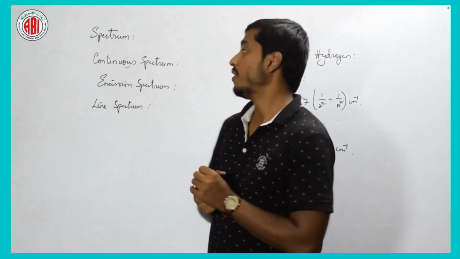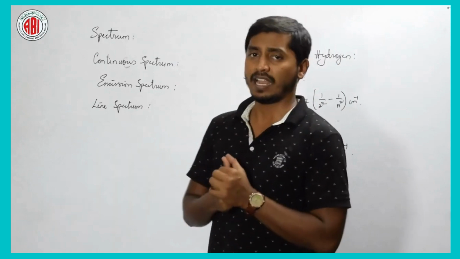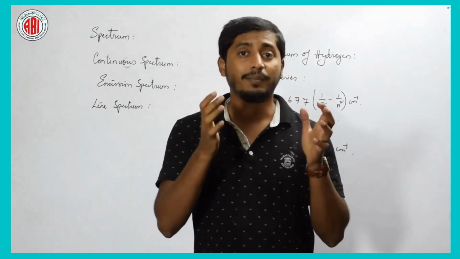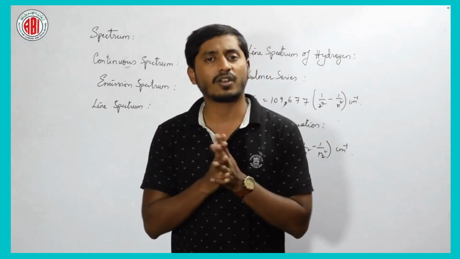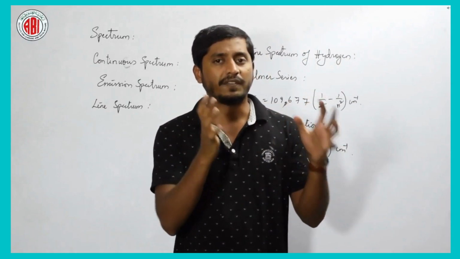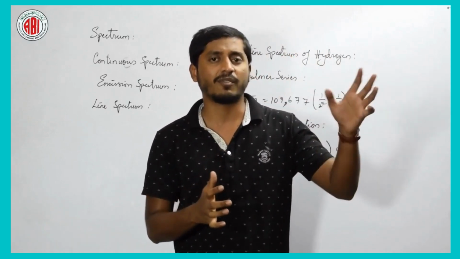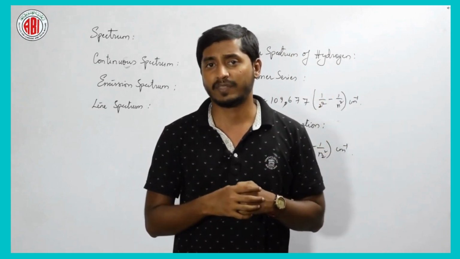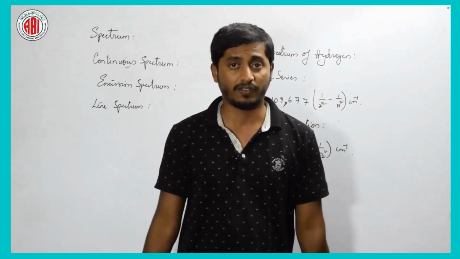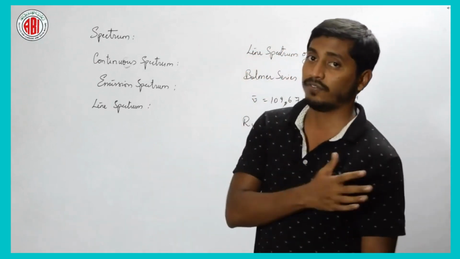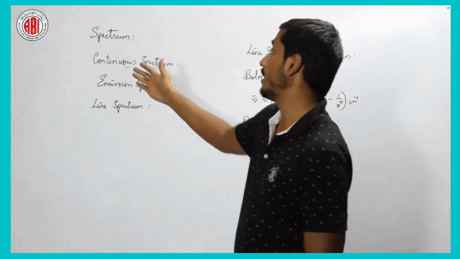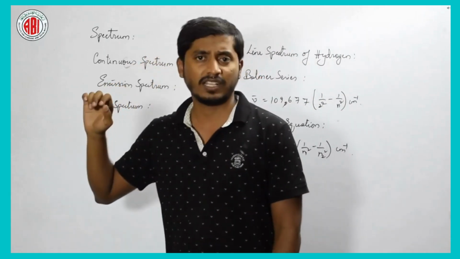And after that, what is a continuous spectrum? A continuous spectrum is a band of frequencies. We know that the frequencies are always in the range of a fixed limit, starting from the violet range to the red. That is a Vibgyor kind of spectrum, isn't it? That continuous kind of whole range of frequencies is called a continuous spectrum, is it okay?